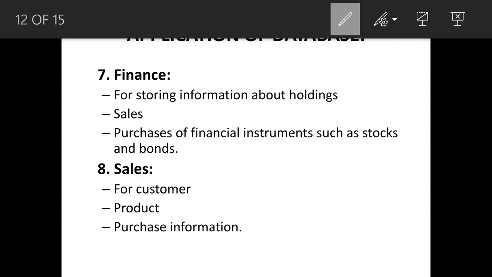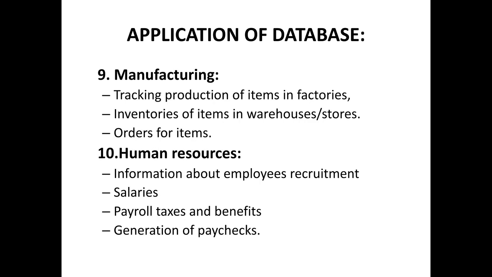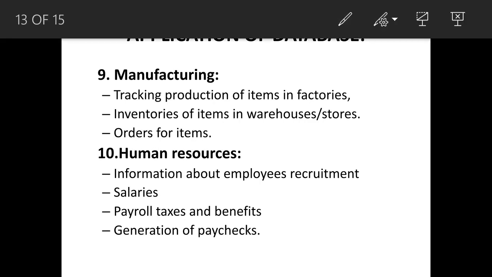Next, finance. In finance, for storing information about holdings. Next, sales. Purchase of financial instruments such as stocks and bonds. Next, in sales, for customer information, products, purchase information. Next, manufacturing. How is the database used in manufacturing? Tracking production of items in factories, inventories of items in warehouses and stores.